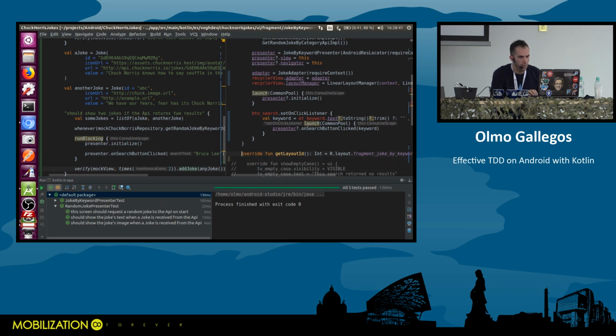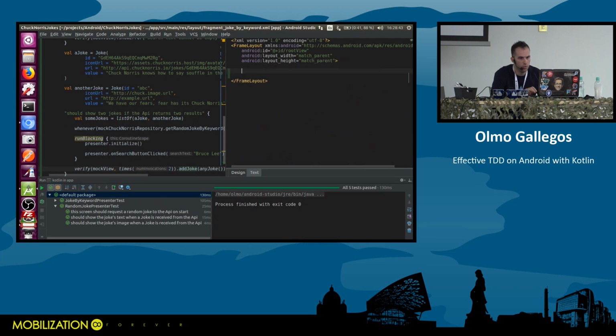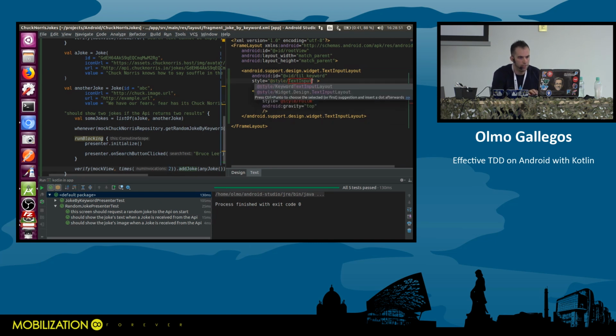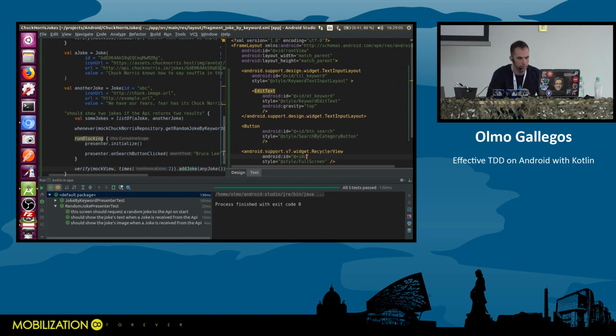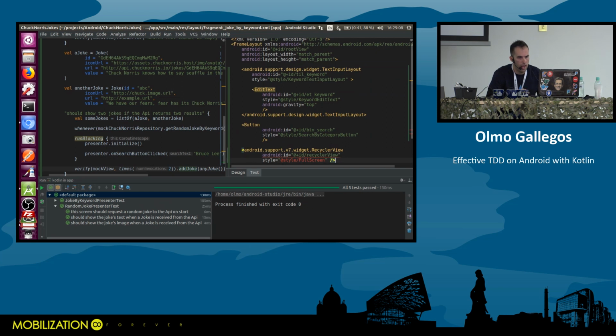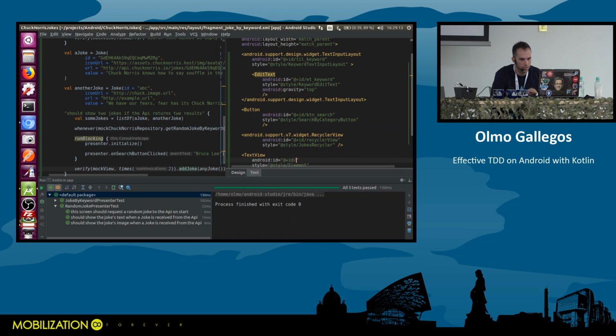As we said, I need an EditText. So this is the keyword for the search. This is a text input layout. And I need the EditText. I also need the search button. This is the search button. And I also need the RecyclerView for the results. And I'm also going to add one more TextView. You'll see why later. This is the empty case. All right.